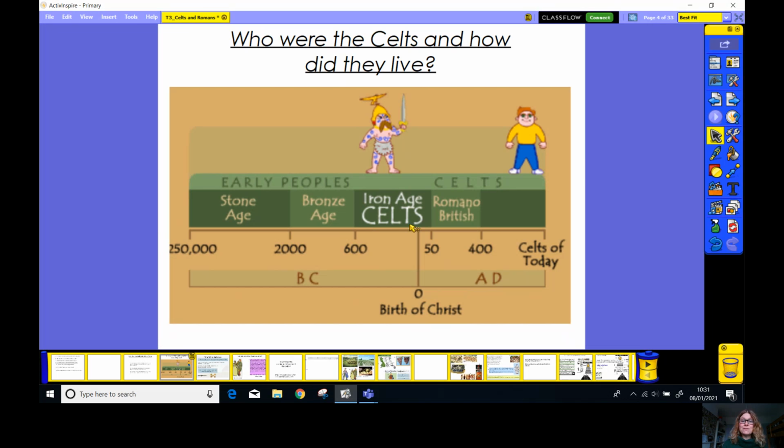So the Celts lived before this and a little bit after it. They lived in the years that we now call BC, before Christ, and we're also going to look at them in the part of history called AD, which means Anno Domini, in the year of our Lord. So the Celts lived a long time ago. The history we're learning about today is over 2,000 years old. The evidence we're going to be looking at will be a bit of a mixture today. So let's find out a little bit more about the Celts.